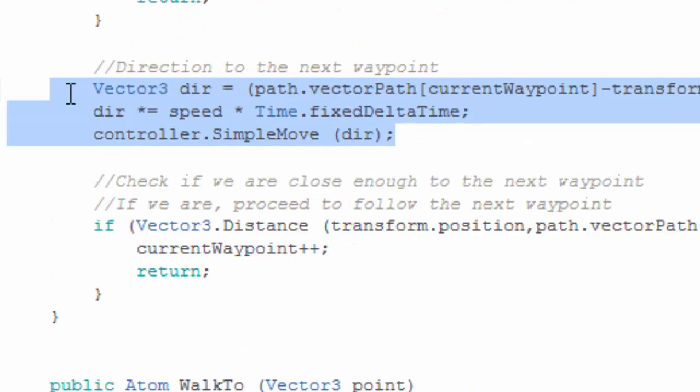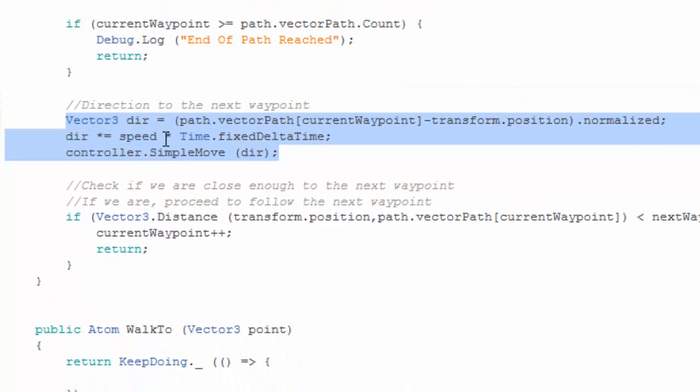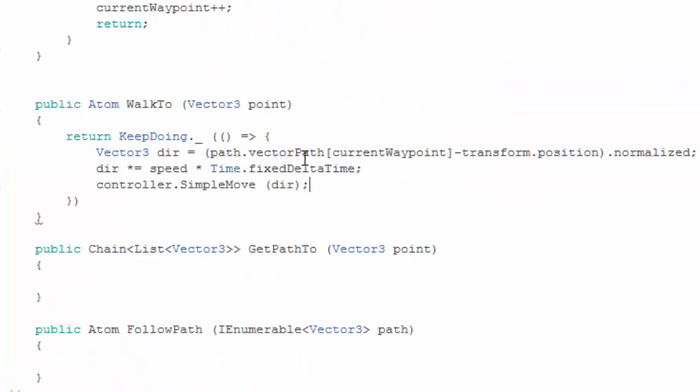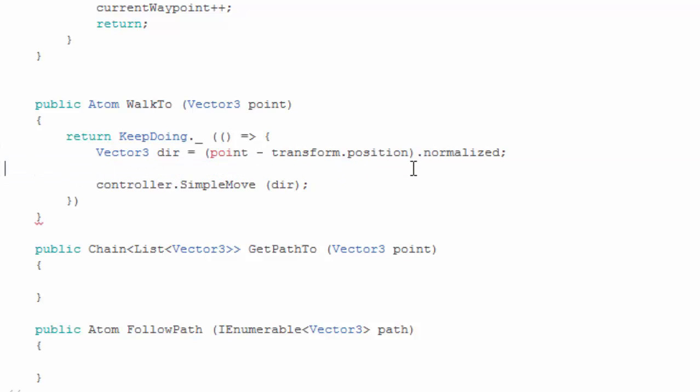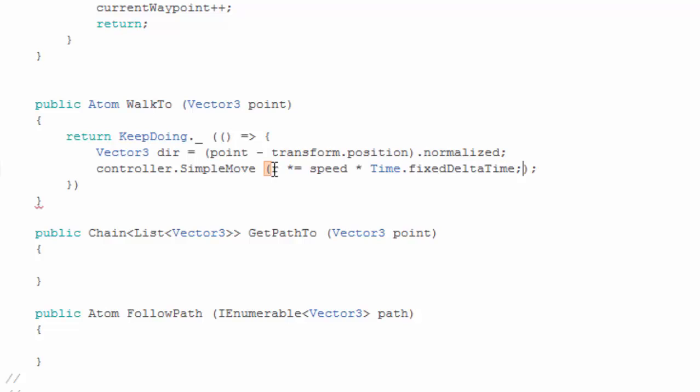We're going to reuse the code up here which does the same thing, but this time, since we're solving the problem of walking to a single point, we're just going to give that point here, and we're going to make this code look a little bit nicer.